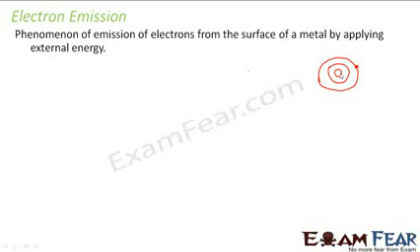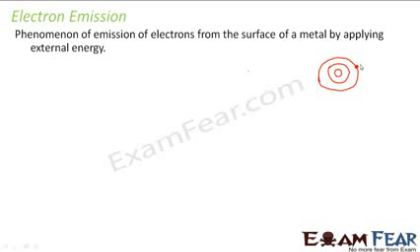So the electrons which are present in the valence shell are the best targets if you want to emit one electron from a metal surface. So the electrons which are present outside are the free electrons. They are the ones which conduct electricity, right? And they are the ones which can easily come out. But at the same time, a metal will never allow the electron to come out of it just like that.